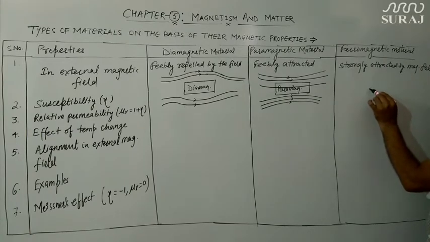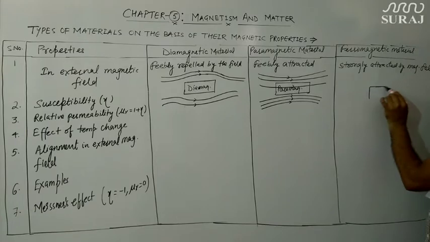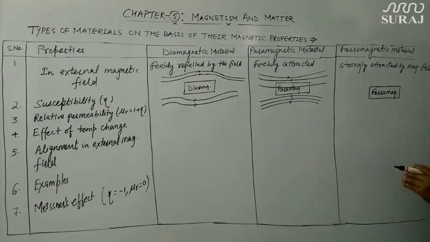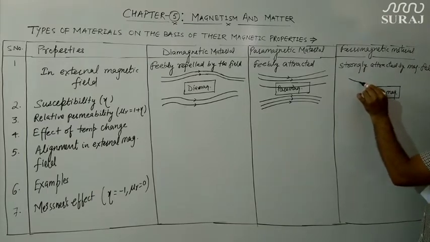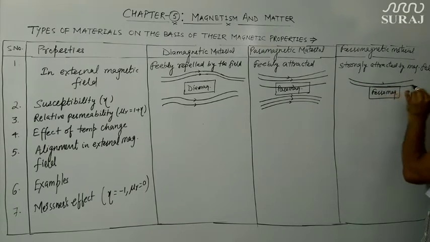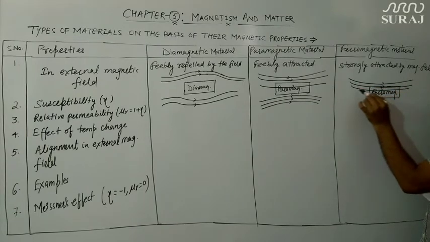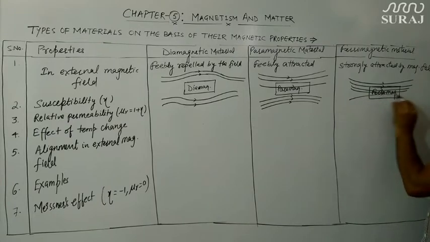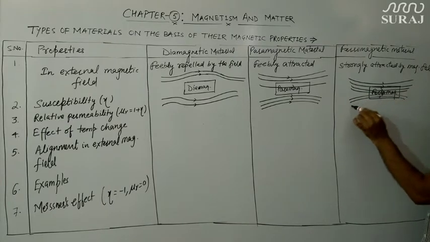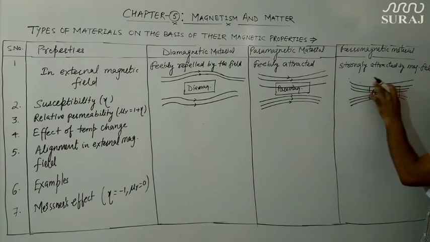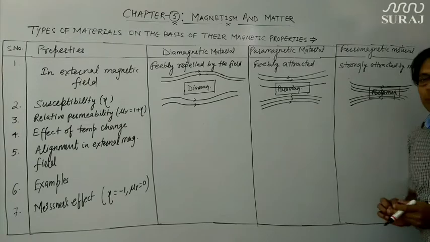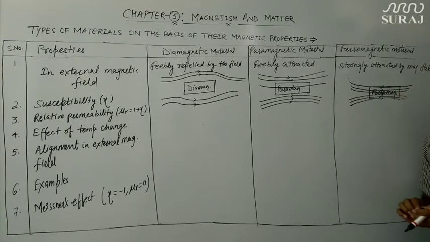How will the magnetic field lines look? Suppose this is a ferromagnetic material and it is kept in an external magnetic field. Most of the lines will pass through this ferromagnetic material, or we can say no line will pass out of it, because the external magnetic field is strongly attracted by the ferromagnetic material.